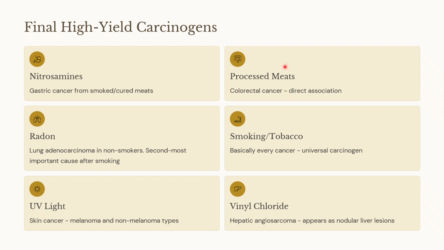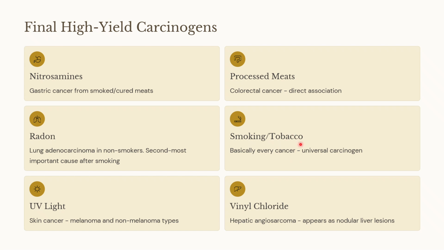What about some more high yield carcinogens? Nitrosamines and processed meats. Nitrosamines are present in smoked or cured meats, and that can result in gastric cancer. Processed meat can result in colorectal cancer. That has a direct association. Now, what is radon? Radon is emitted from the ground. So, it can result in lung adenocarcinoma in non-smokers. It is the second most common cause of lung cancer after smoking.